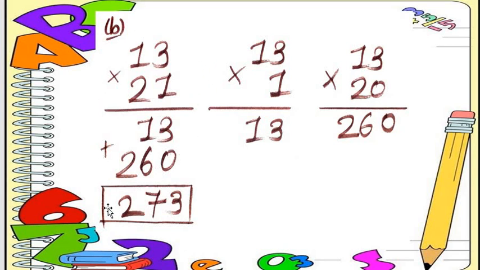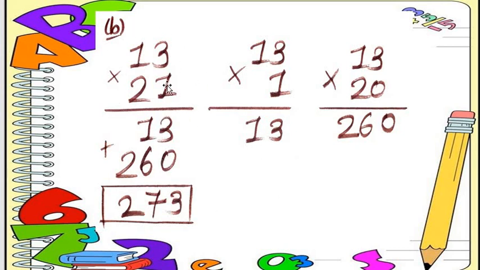Otherwise, the next method, the other method, a different kind of method. Directly we do it like that, otherwise we do it like this. So 13 multiplied by 21. First of all, 13 multiply with 1s and then 13 multiply with 2s. So 1 3s are 3, 1 1s are 1. Now the second step, that time we put the compulsory 0. Then 2 3s are 6, 2 1s are 2, and then we add. That is a very simple method, all students.